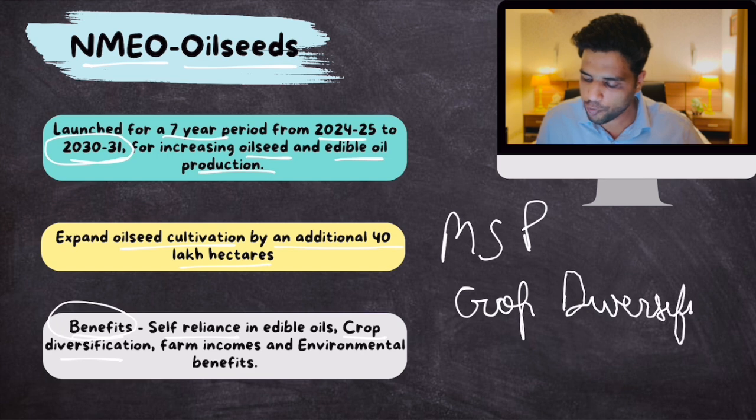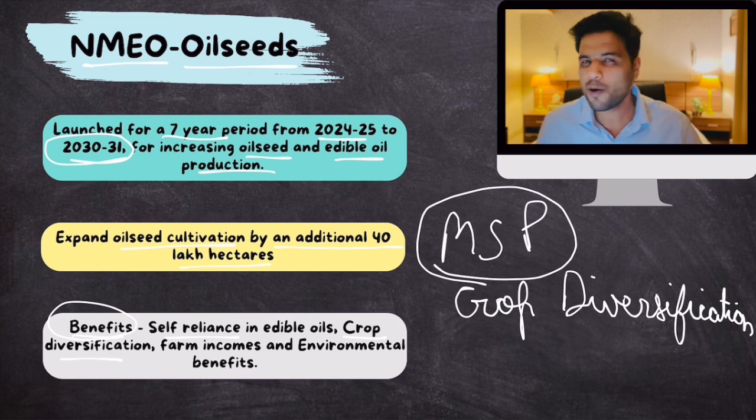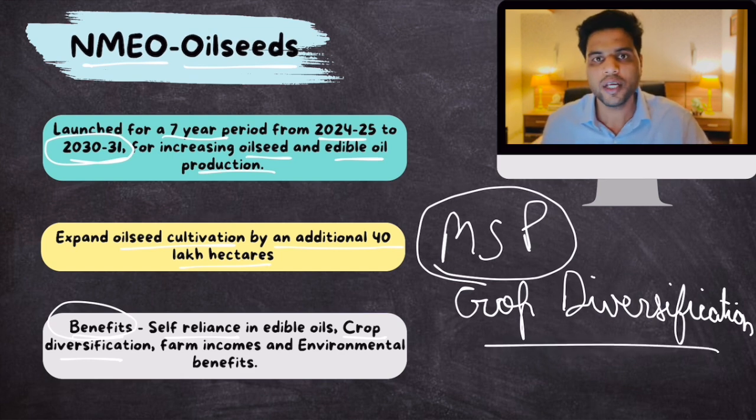Now, farmers do not go for crop diversification because it doesn't give them that much monetary returns. But by increasing MSP on oil seeds, more and more farmers would be incentivized to grow oil seeds. That would lead to crop diversification. That would have a lot of environmental benefits, soil benefits, right? And farm incomes would also increase. So it's a win-win situation basically. Clear? Makes sense? All right. That's it as far as edible oils are concerned.